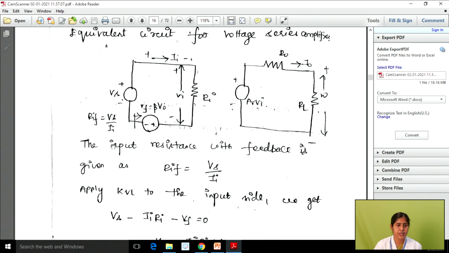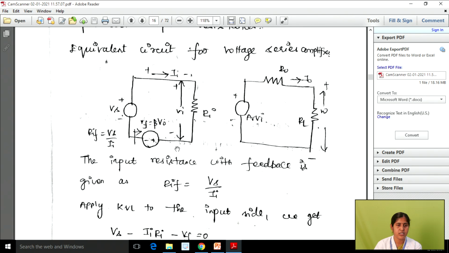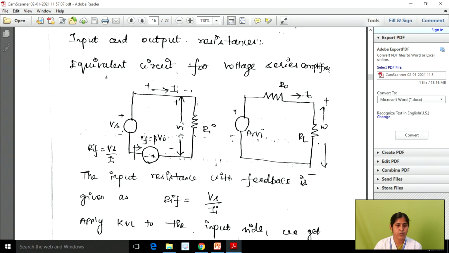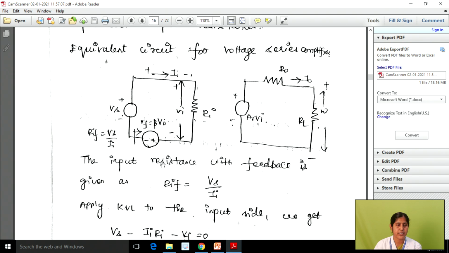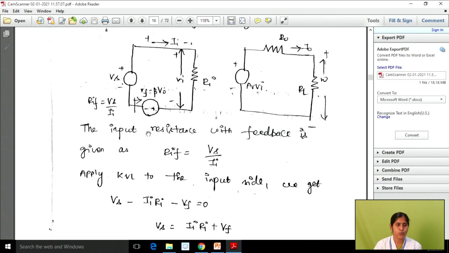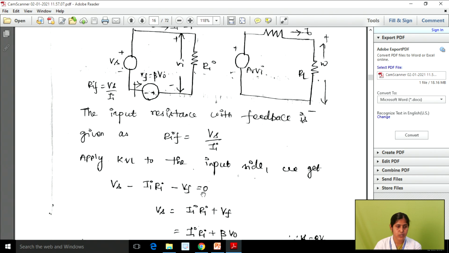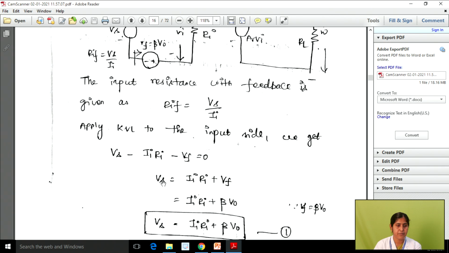So first we are going to calculate the input resistance. In this case we apply KVL. Why do we apply KVL here? Here we have a voltage source with a closed circuit, so we can apply KVL for this input side. When we apply KVL, we get Vs minus Ia into Ri minus Vf equal to 0. From this we simplify the expression and get Vs equal to Ia Ri plus beta into Vo.